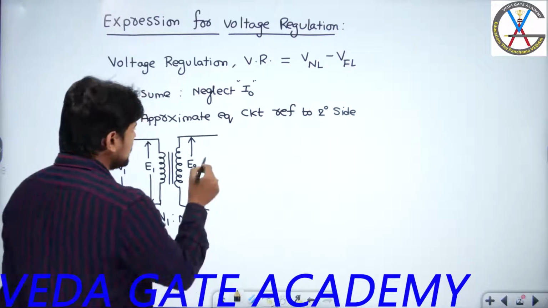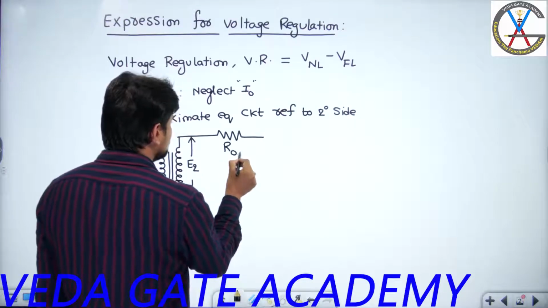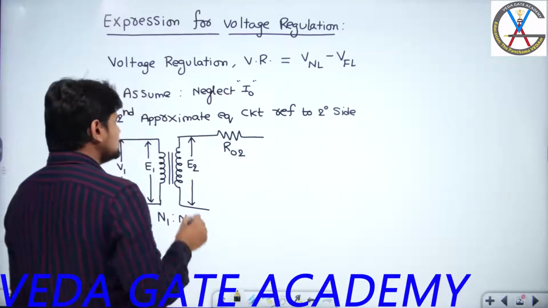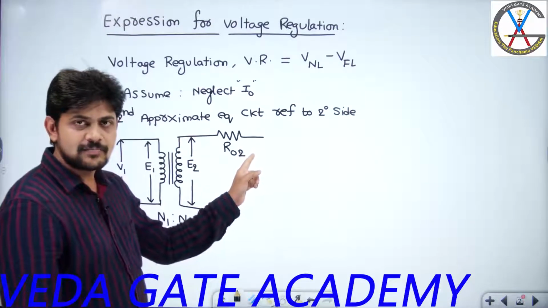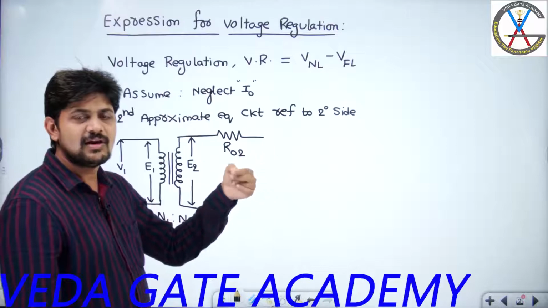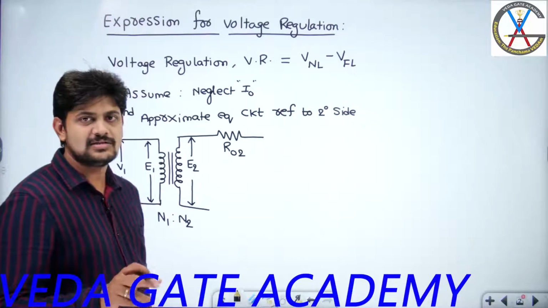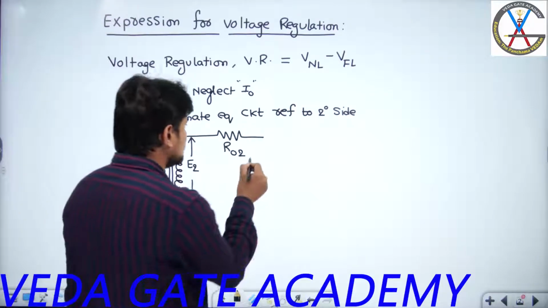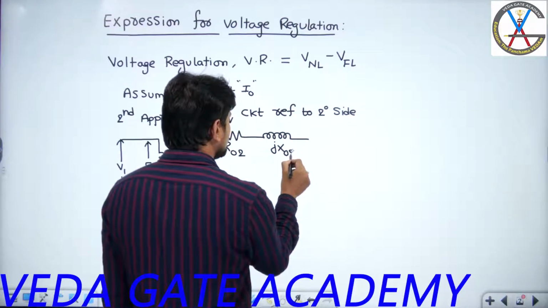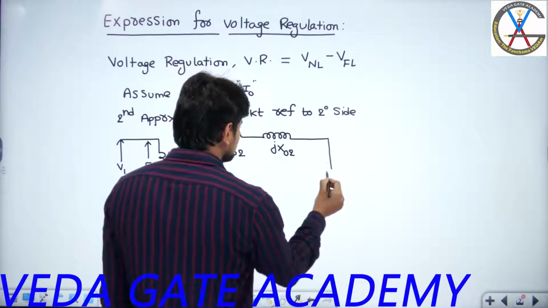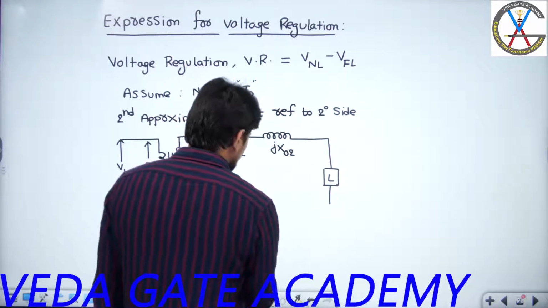So we can replace them with a single resistance, and that resistance value I can represent with R02. Similarly, the primary winding leakage reactance, now shifted to the secondary side, and already the secondary winding will have some leakage reactance. So the two reactances are connected in series, and if you replace them with a single reactance, that I can represent with jX02. Here, across these terminals of the secondary winding, we are going to connect a load.